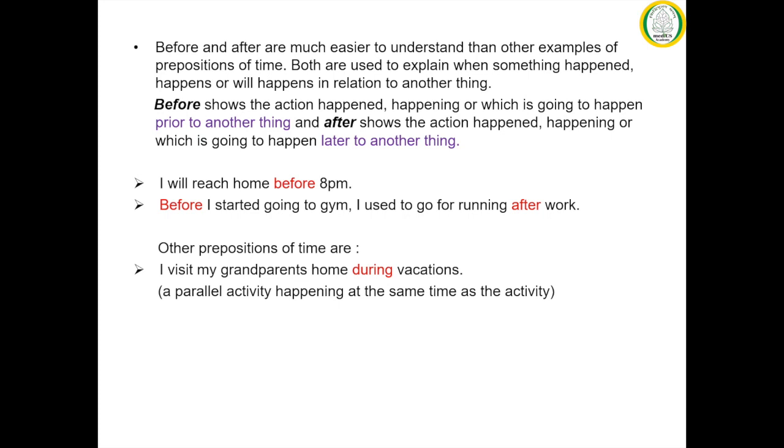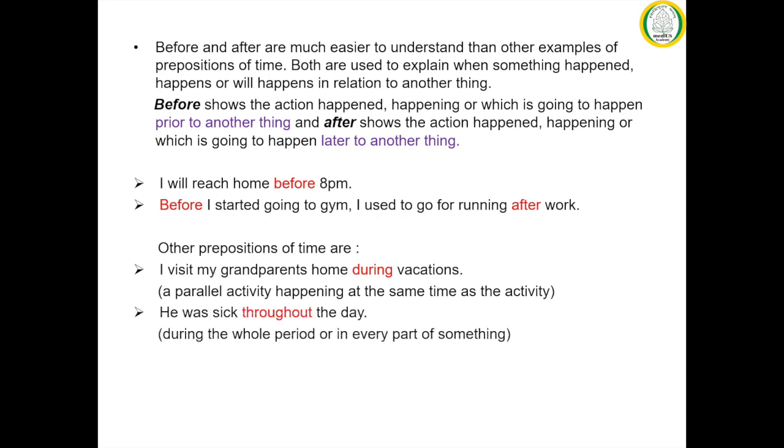So let us consider the first example. I visit my grandparents' home during vacation. Here the preposition during indicates an activity happening at the same time as the activity that is already going on. The next example, he was sick throughout the day. Here the preposition throughout indicates during the whole period or in every part of something. Here the whole period is the day, throughout the day.